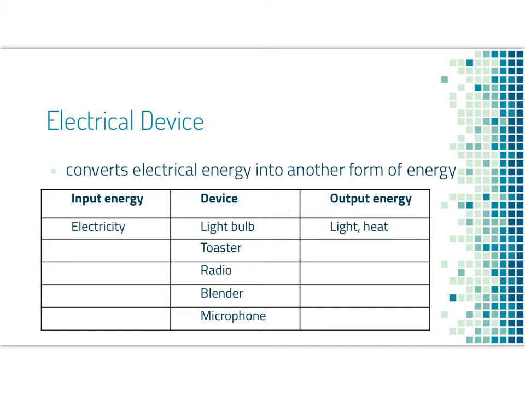Don't forget that there are some alternatives that we may not necessarily consider. A toaster, again, uses electricity to convert it into heat. A radio uses electricity to make sound. A blender uses electricity to produce mechanical energy. Don't forget, a blender also makes sound energy too. It might even make some heat.